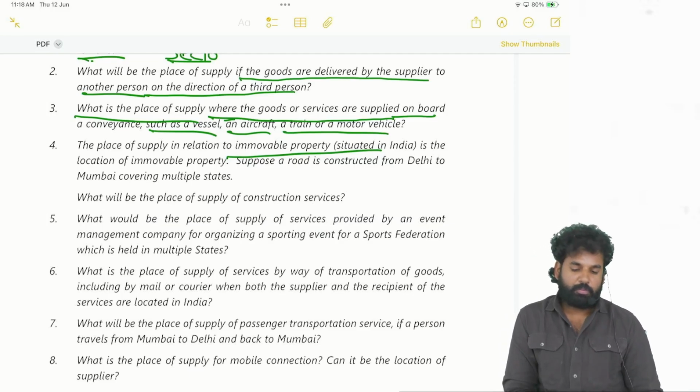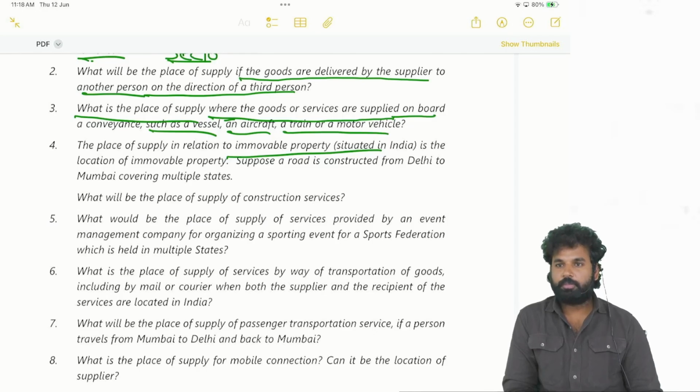So which section will come? First of all, are these goods or services? Services. Section 12 will come.